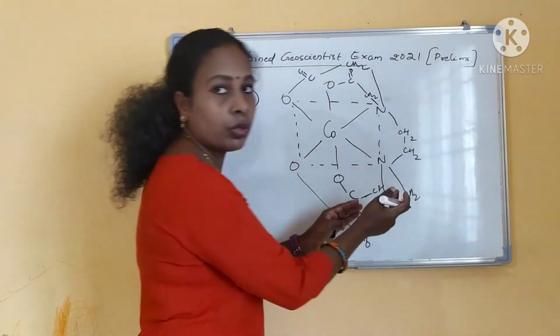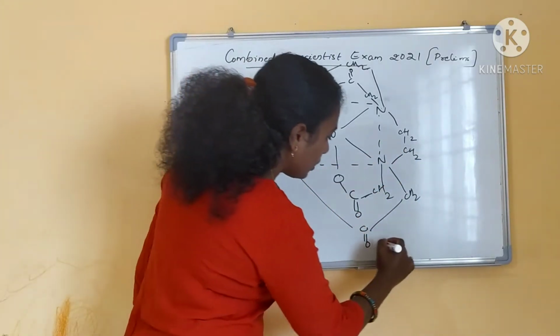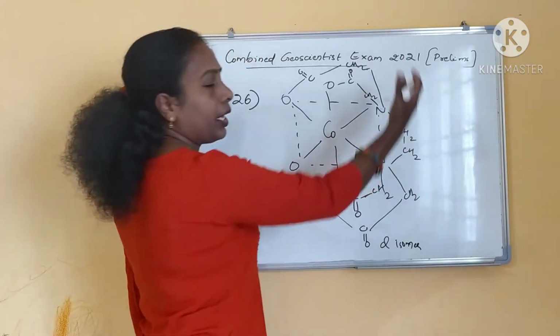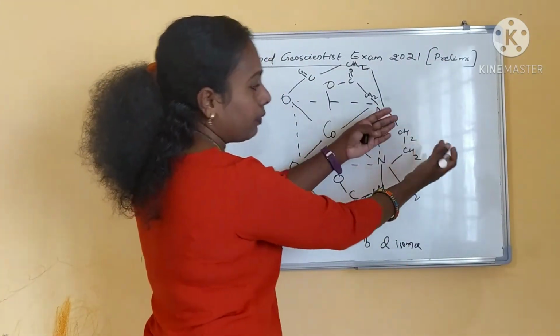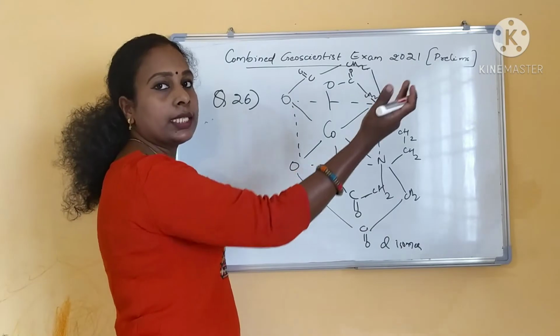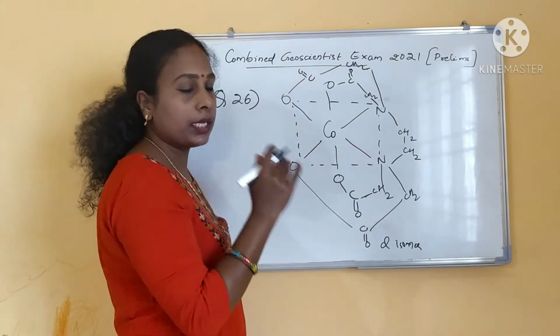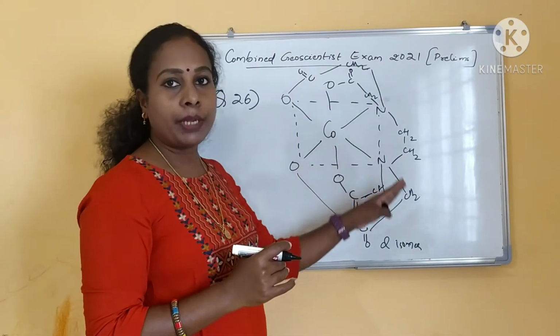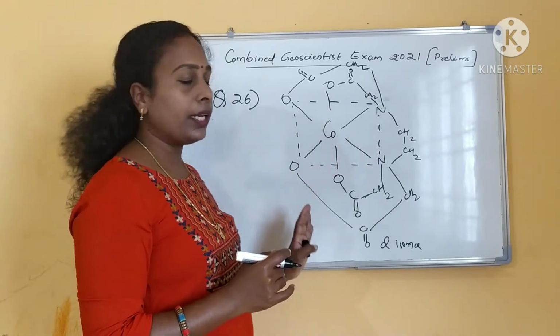This is the D isomer. If you are taking an L, this is the D isomer, okay? And if you take a mirror image, this part will come to this side and this will go to that side. It will be a non-superimposable object and image. This is an enantiomeric pair you will be getting.